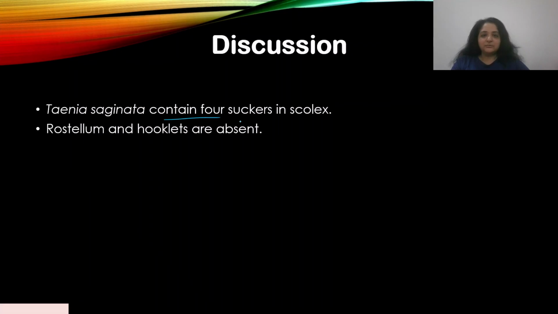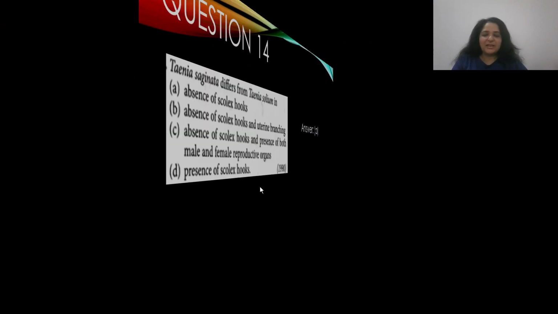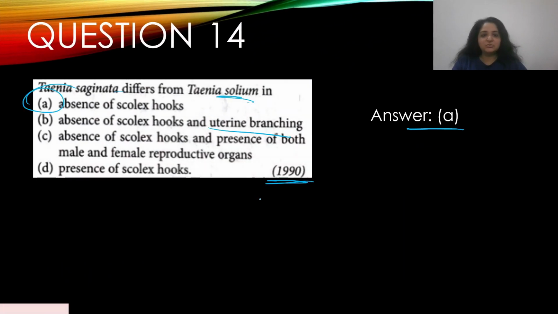Okay, so they contain 4 suckers and scolex, and rostellum and hooklets are absent. That's how they differ from Taenia solium. This is an important difference to remember. And let's move on then. This was again direct. If you knew the difference between the two, this would have been easy to answer.